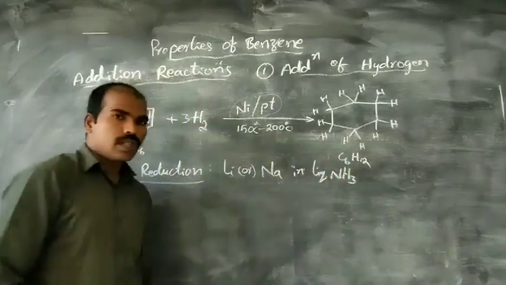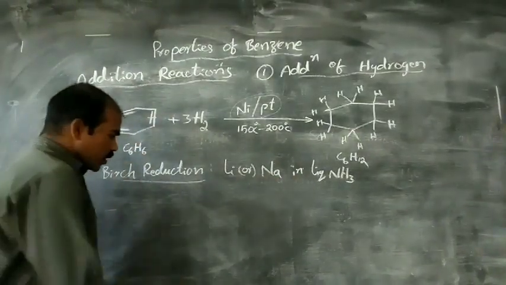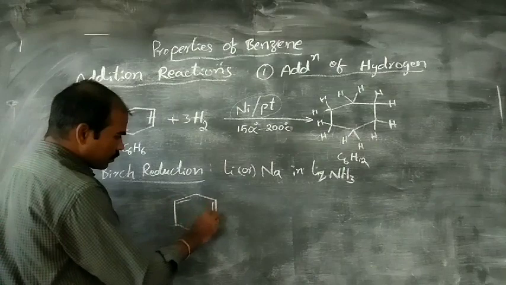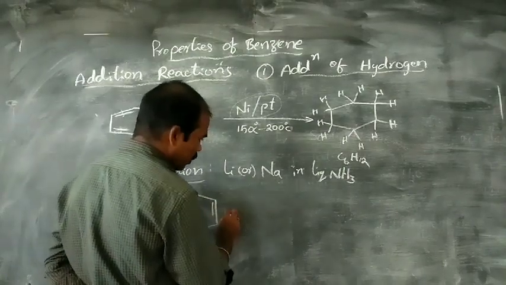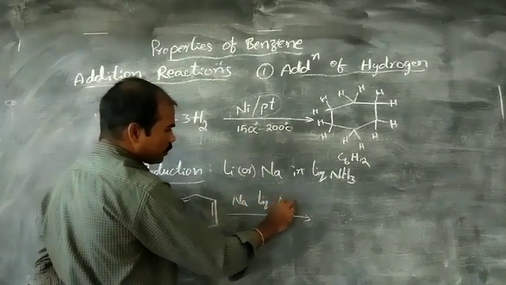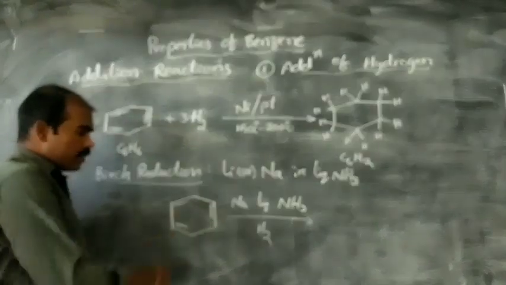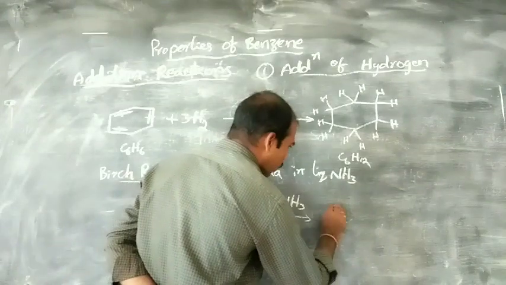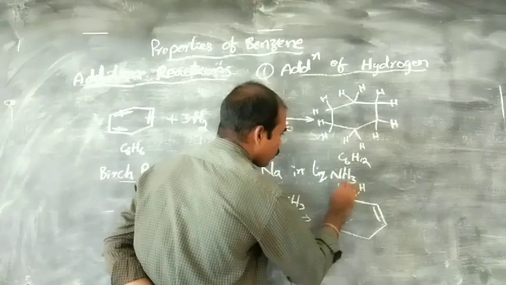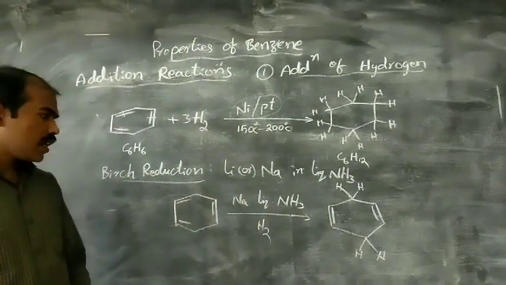When benzene is reduced with sodium in liquid ammonia, due to the reduction benzene will be converted into this compound. This is the Birch reduction compound.